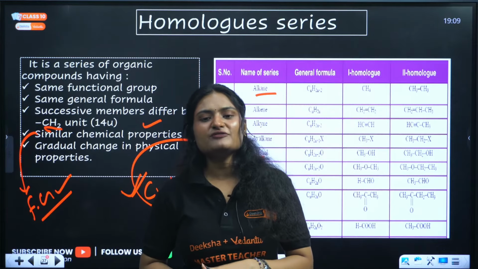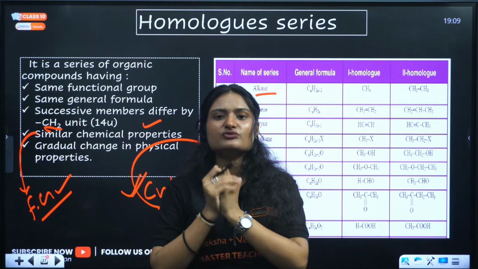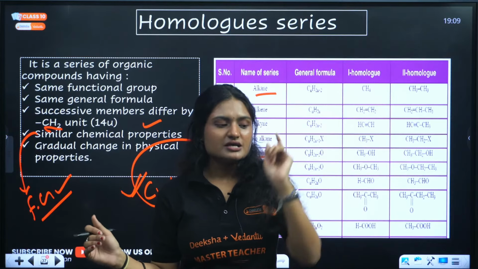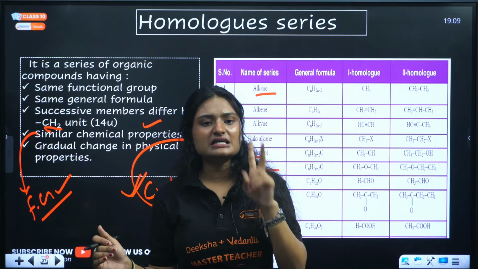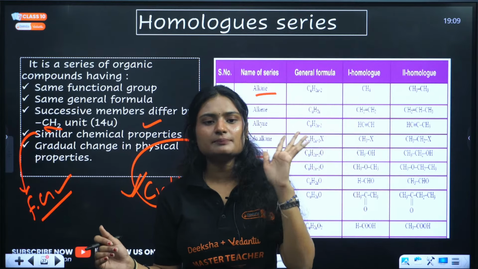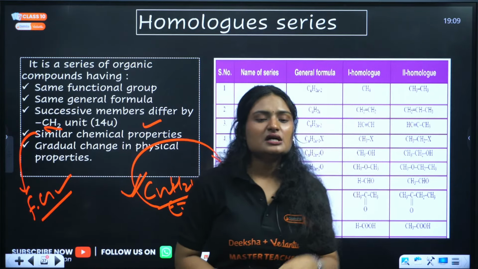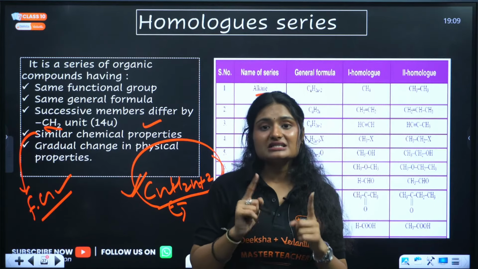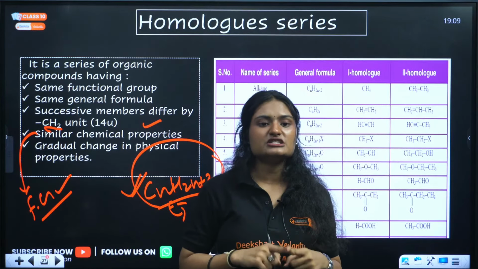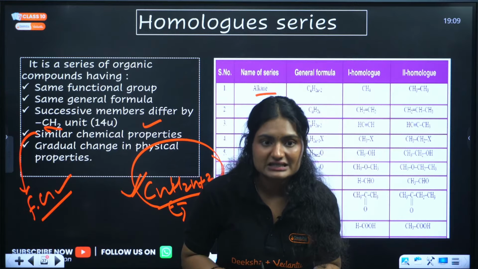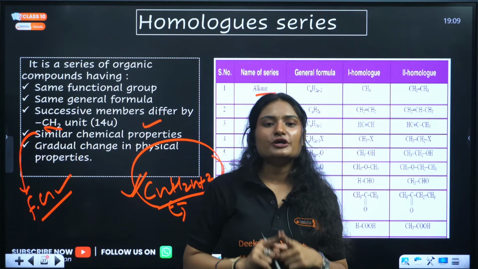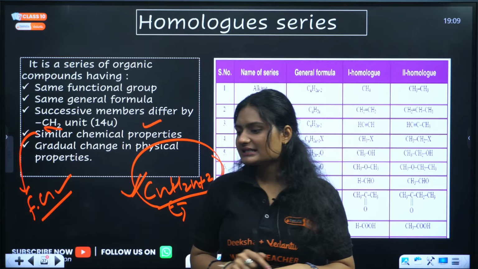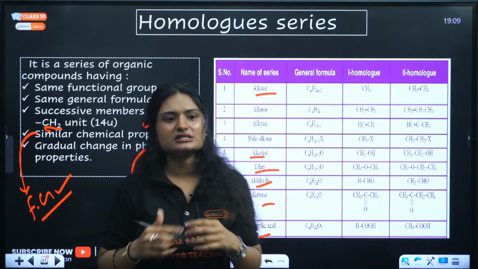So for example, for alkanes, normally what happens whenever we are moving in the homologous series, say from methane, ethane to propane, butane, pentane, right? So what is happening? The molecular mass is increasing, but alongside the molecular mass, we have one more thing, which is the melting and boiling point also increases. Clear? I hope it is clear. So they show gradual change.